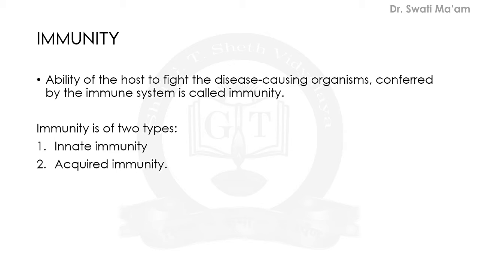So overall, we can say that the ability of the host to fight the disease causing organisms, conferred by the immune system, is known as immunity. Here the host is our body. Disease causing organisms may be bacteria, viruses, or any other organisms. The response given to fight against them is known as immune response, and it develops immunity. Mainly, immunity is of two types: innate and acquired.